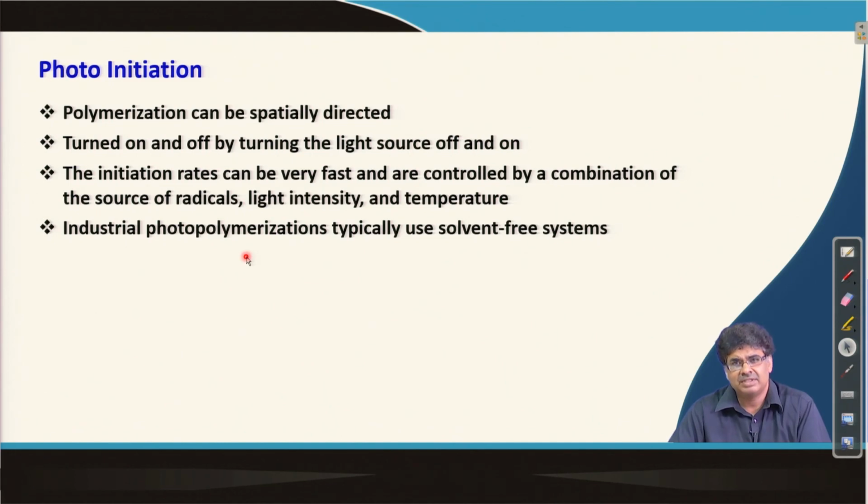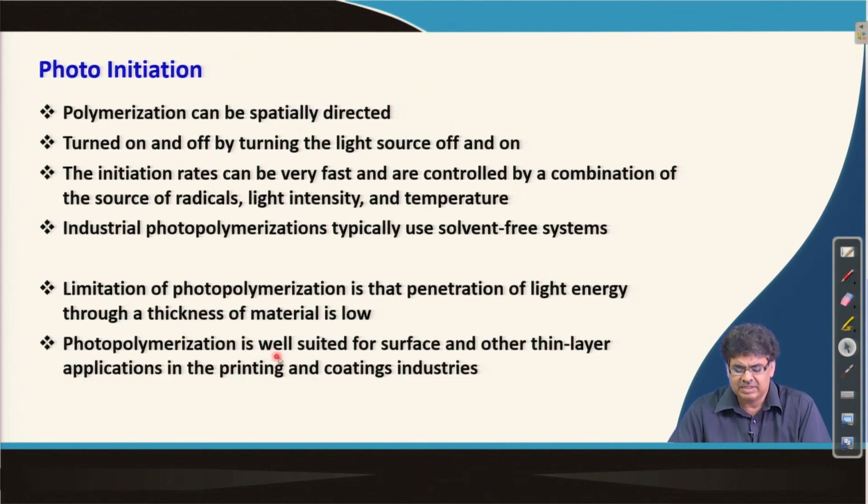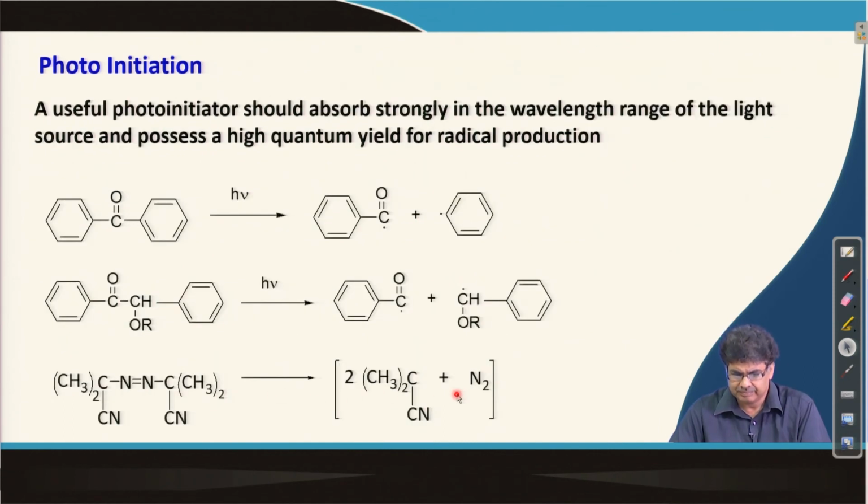So, if the reaction mixture thickness is low, like a film or coating, then photopolymerization is preferable, because the light does not need to penetrate a large thickness. Photopolymerization is well suited for surfaces and other thin layer applications like the printing and coating industries.